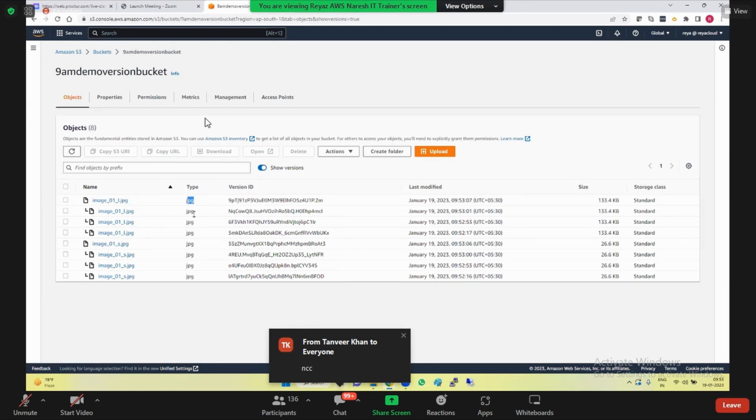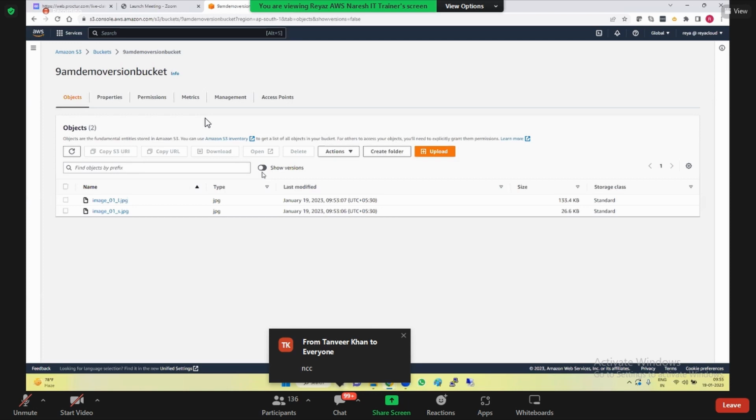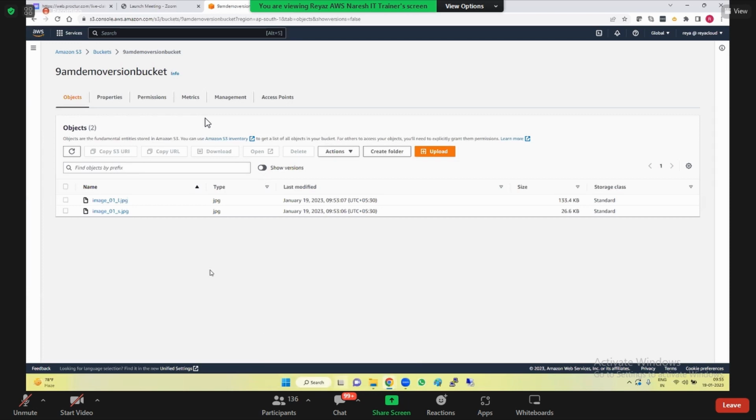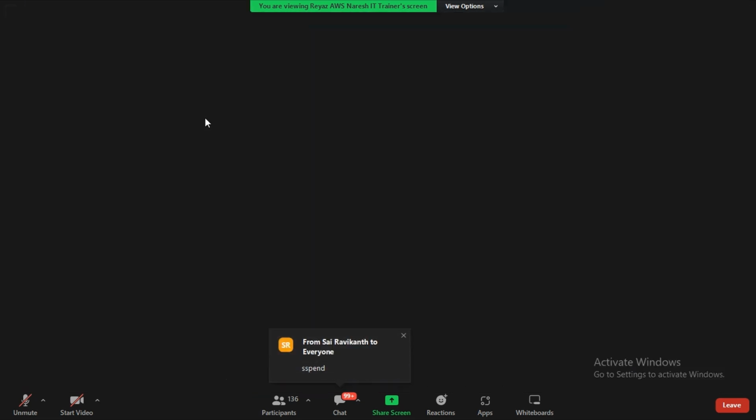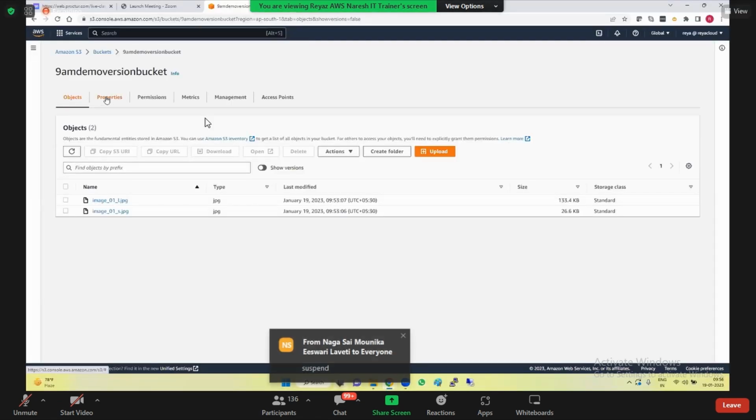Versioning also has a unique ID, as I said. This is the suffix type. Now, is it possible to disable or suspend the versioning? Suspend. So here, do you see how we suspend the versioning? Guys, everyone understood the objects section? Everything is clear, no? All the options here.